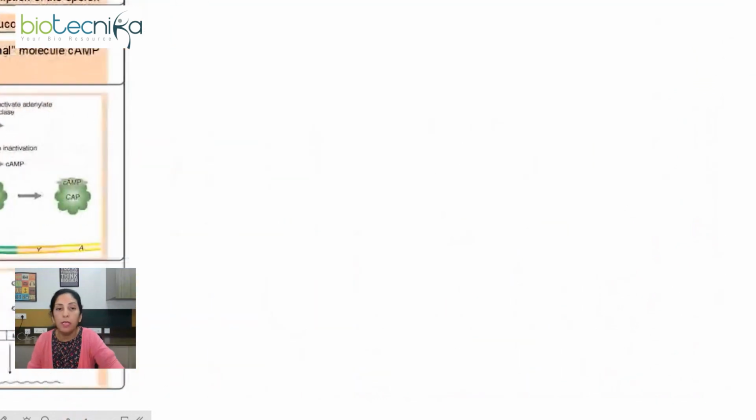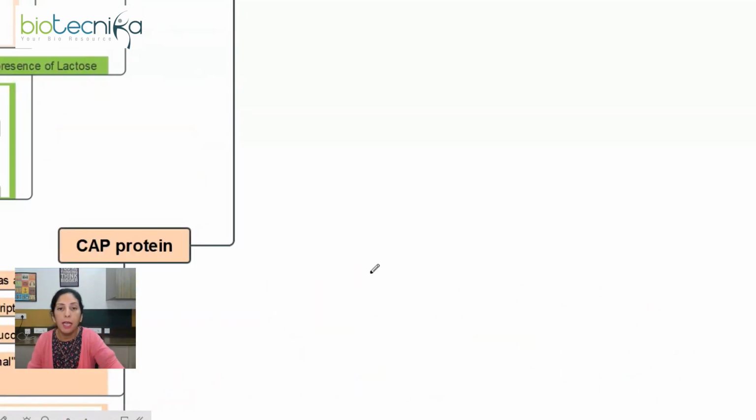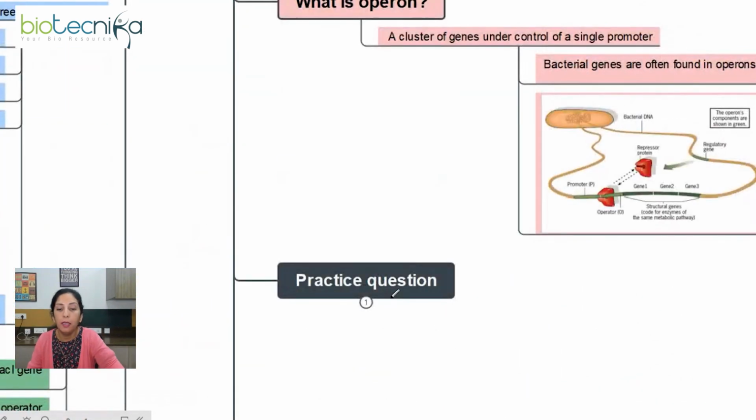So we have learned 2 aspects of the Lac Operon, and the 2 ideal conditions required for the Lac Operon system to turn active. First, there should be availability of lactose so that the repressor could get removed, and second, glucose should be absent or present in very low amount.